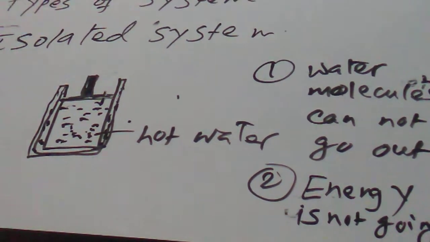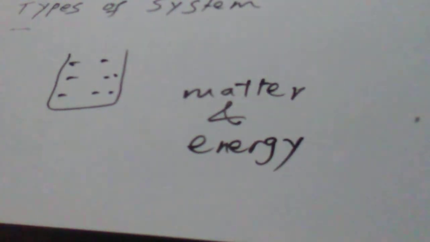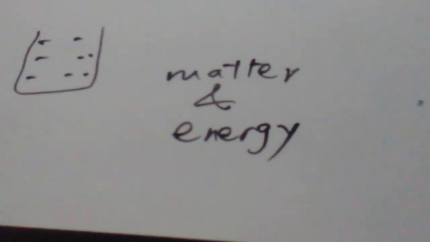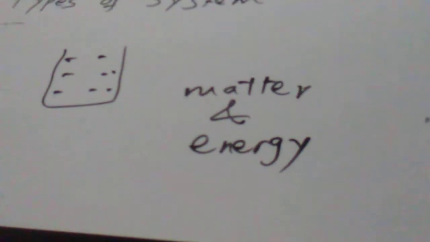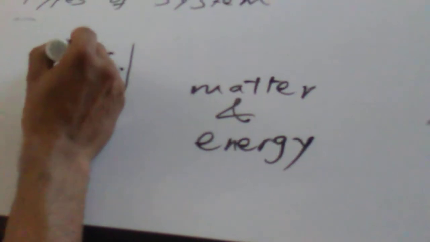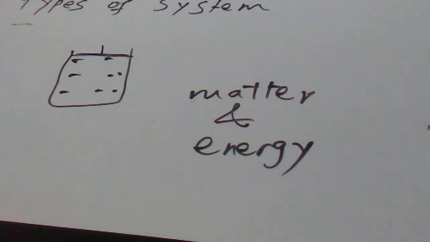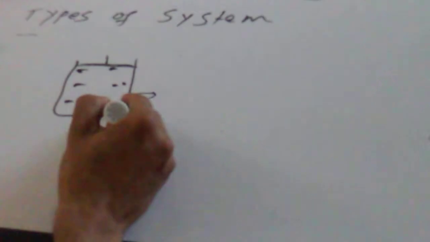So in short, the open system is a system where both matter and energy are lost or gained. But the closed system is a system where there is a lid here, matter is not lost, but energy is lost through the wall.